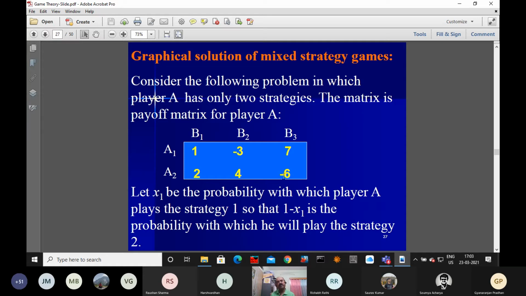The first column maximum is 2, the second column maximum is 4, the third column maximum is 7, so the minimum is 2. Unstable, sir. Since it is an unstable game, other than the stable method we are using a graphical method. So what is the graphical method? See here.